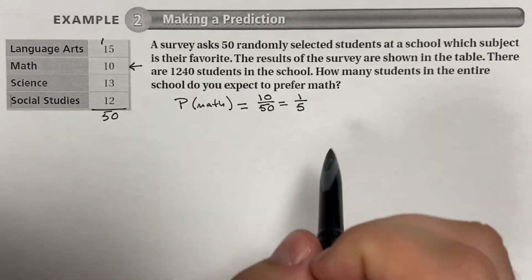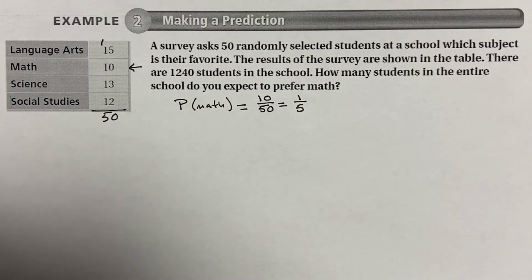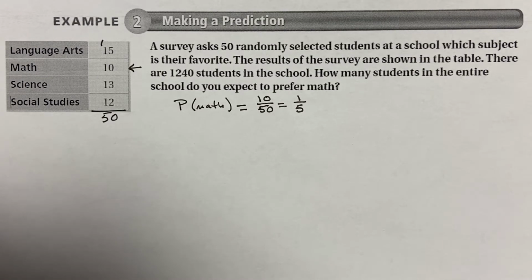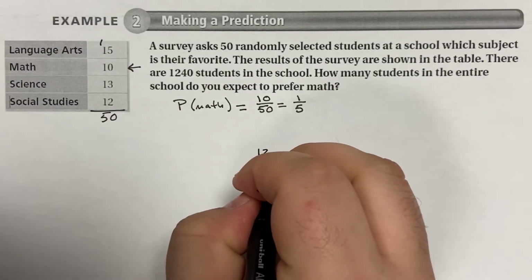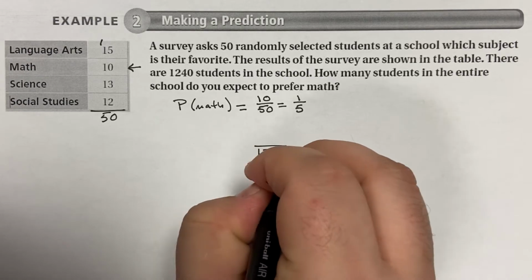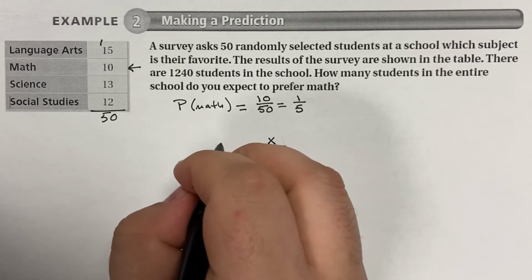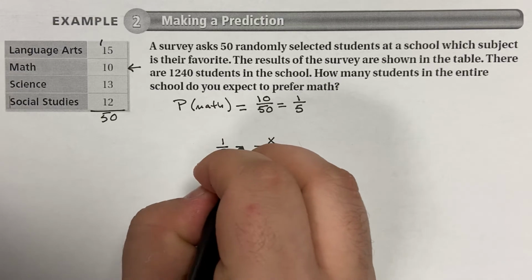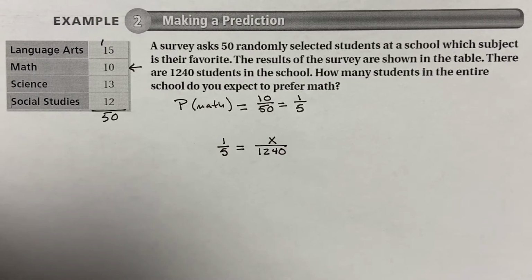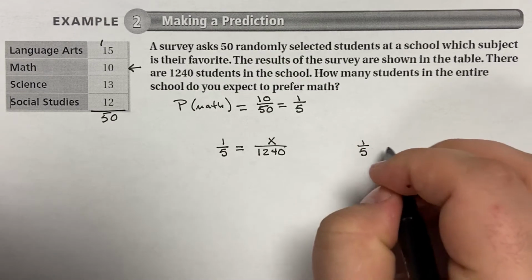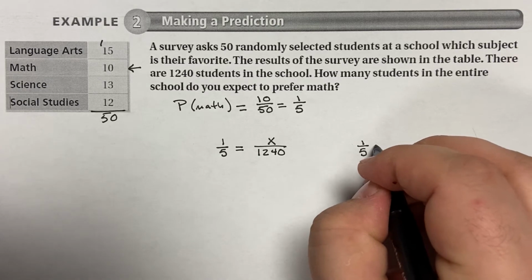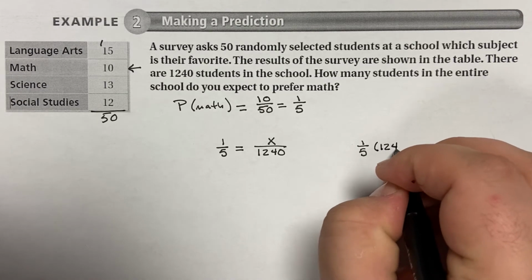Now that we have 1/5, our problem actually becomes a percent of a number kind of problem. To be able to make a prediction, what we're asking is, we have 1,240 students. We need to know how many are going to prefer math when 1 out of 5 have already said that they do. So we can set this up as a proportion. We could also set this up, like I said, as percent of a number, and that's 1/5 times 1,240.